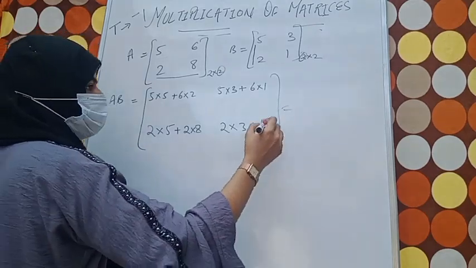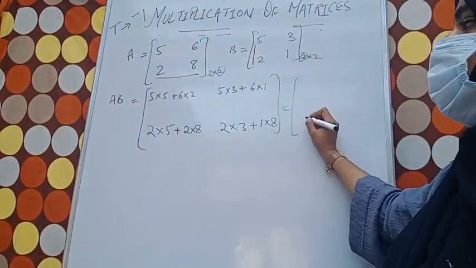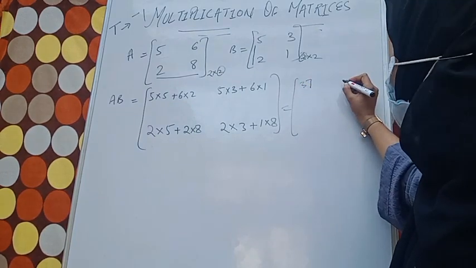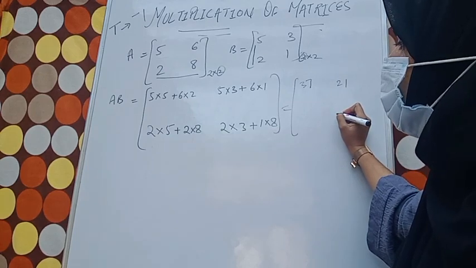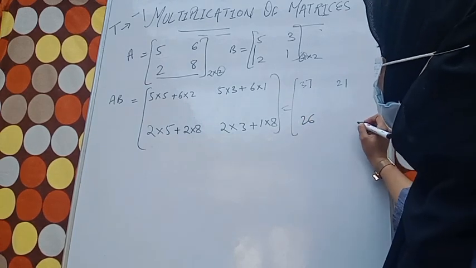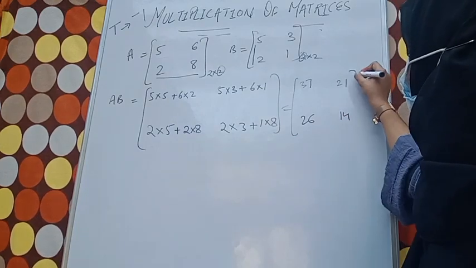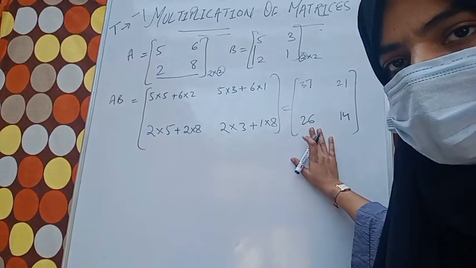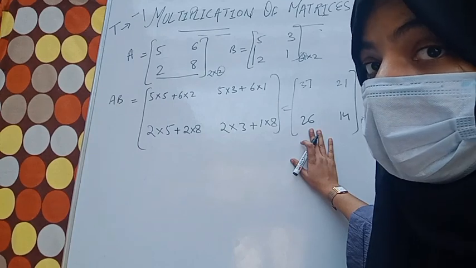We will multiply it. What will we get? 25 plus 12 will give 37. 15 plus 6 will give 21. 10 plus 16 will give 26. 6 plus 8 will give what? 14. This is our required multiplication of our matrices. This is how the matrices work.